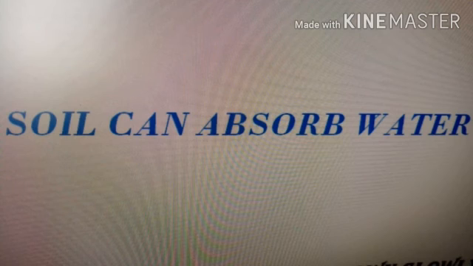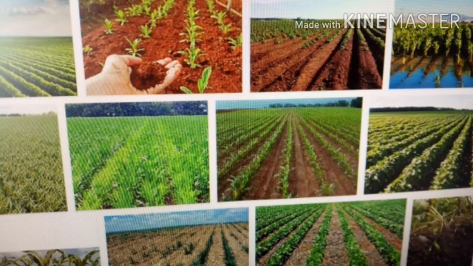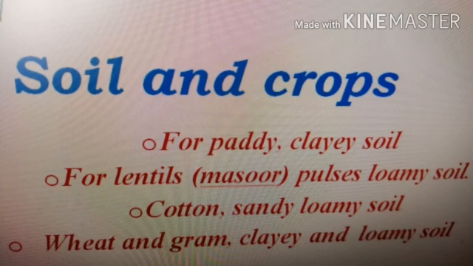Now the soil and crops. Wind, rainfall, temperature, light and humidity are some of the important climatic factors. The types of soil as well as the climatic factors determine the various types of vegetation and crops that might grow in any region. For paddy, clay soil having a good capacity to retain water is required.